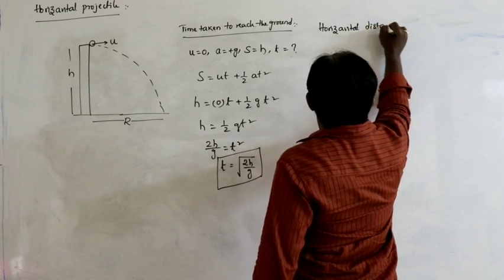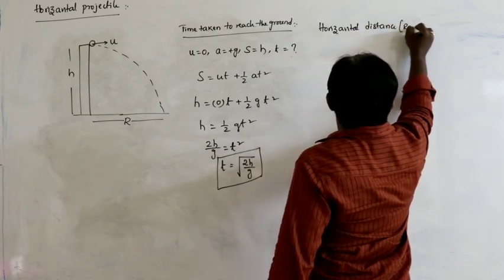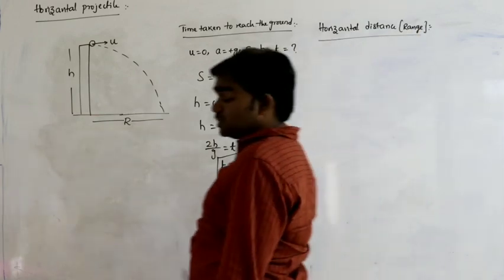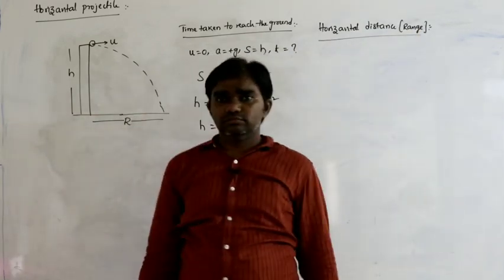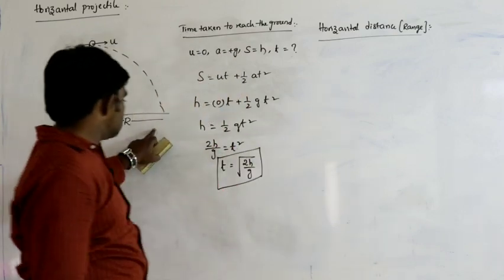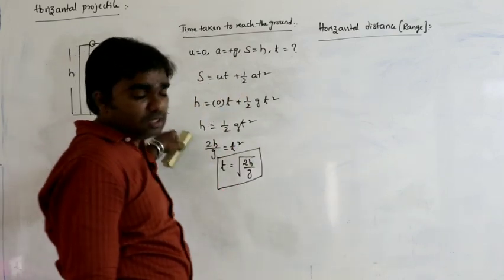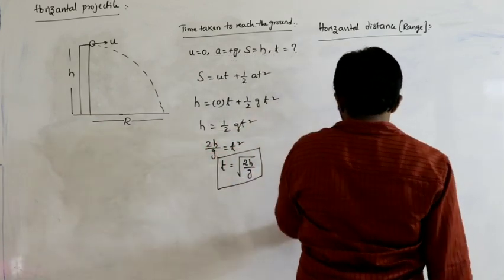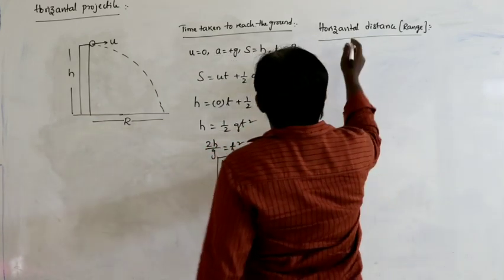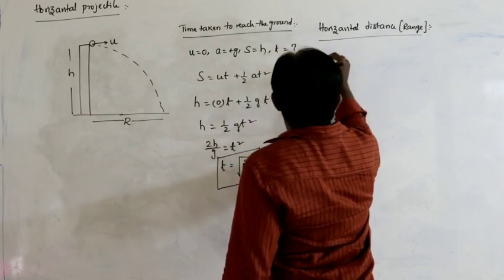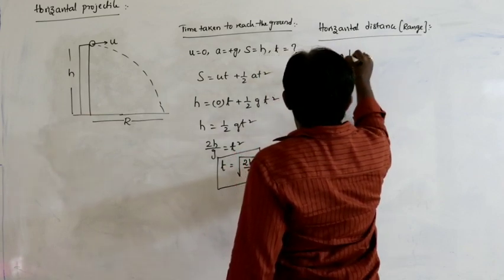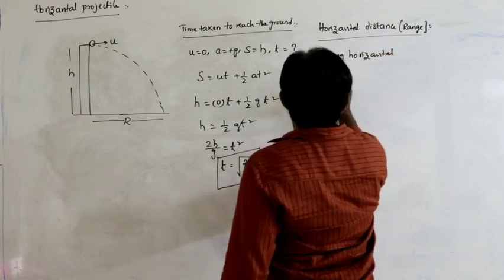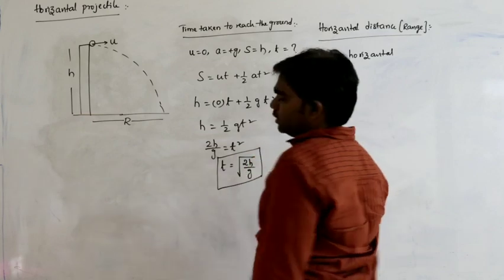Horizontal distance, that is also called range. Horizontal distance travelled by the body before it touches the ground. How can you calculate this? Main thing, see here, along the horizontal direction, what is the velocity of the body at any position? u only.